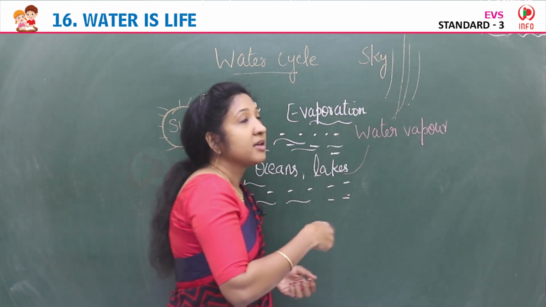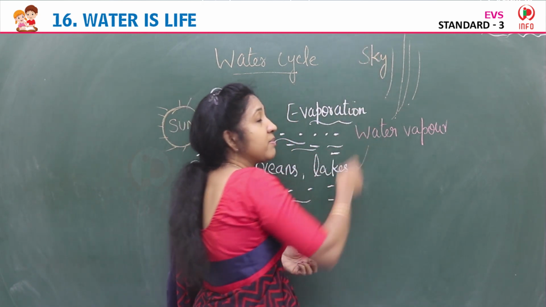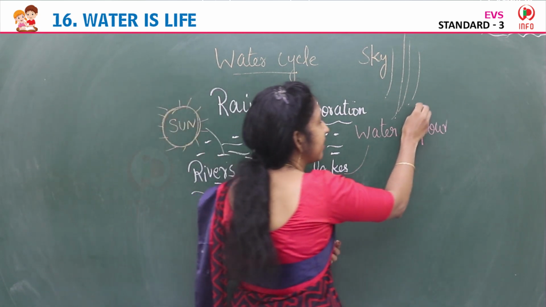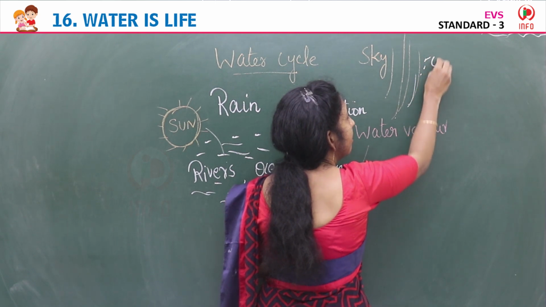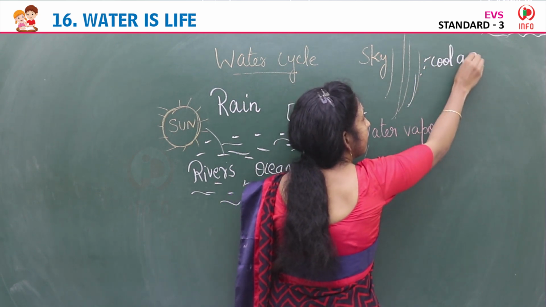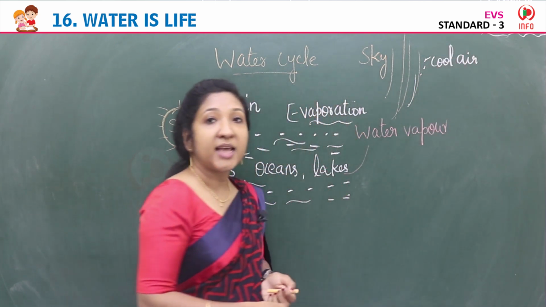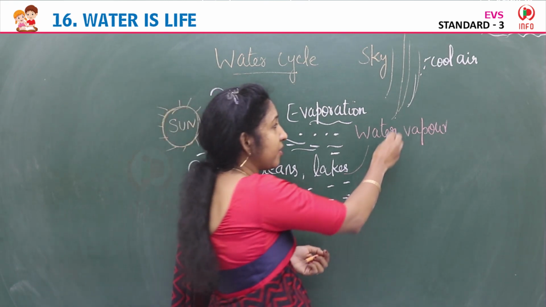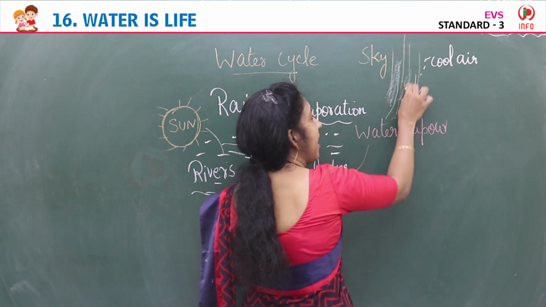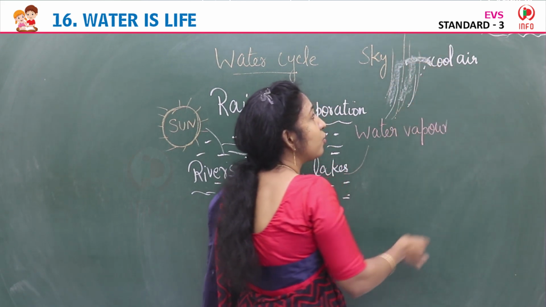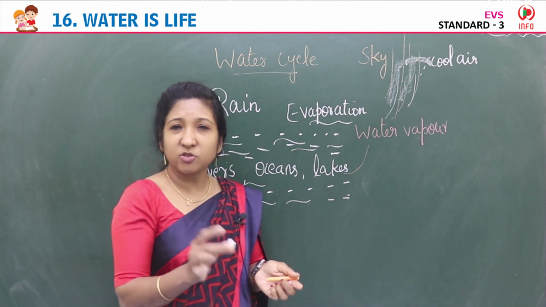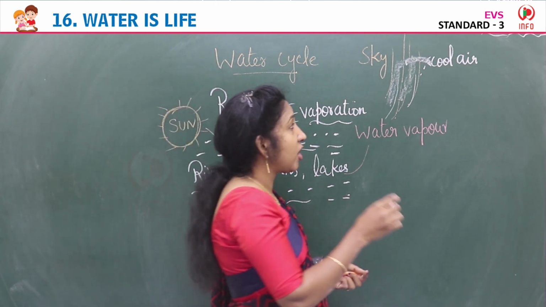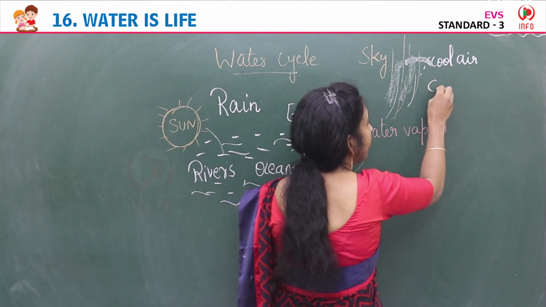Here it comes in contact with the cool air and forms tiny droplets of water. These tiny droplets of water join together to form clouds.